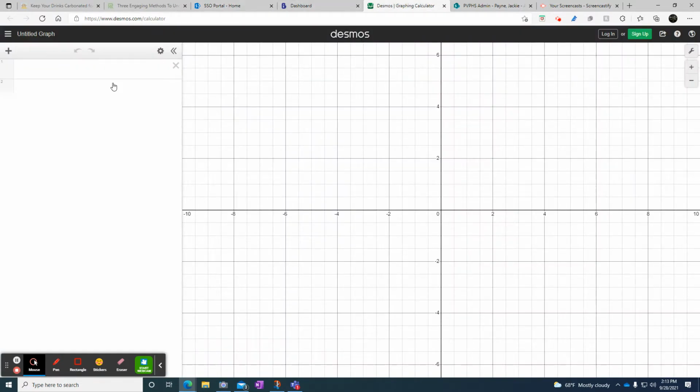You don't have to log in or anything, but you will click here to enter your first equation. On our notes where we left off yesterday, it says graph y equals x. So you just type in with your keyboard y equals x. It shows you a line. You don't have to do anything else, but it wants you to copy the graph carefully and use the table feature to find the exact coordinates to plot using a black dotted line. So let me show you where that stuff is.